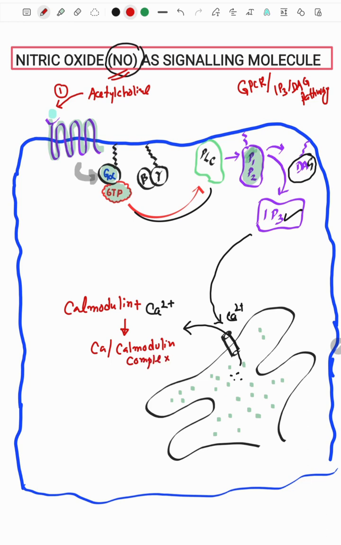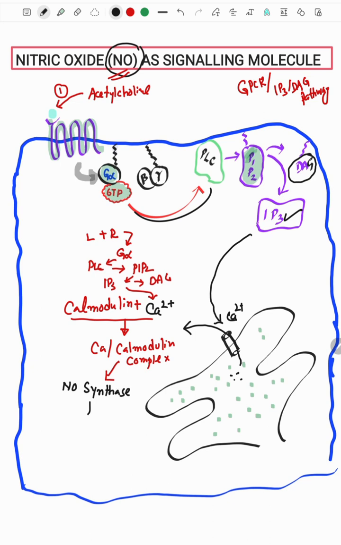So very simple: ligand plus receptor, G protein coupled receptor activation, G alpha subunit activation, PLC ultimately breaking down PIP2 into IP3 and DAG, IP3 then causing release of calcium from the ER, and together calcium and calmodulin form the calcium calmodulin complex. Ultimately this complex has a very fundamental role, because it activates an enzyme, NO synthase.